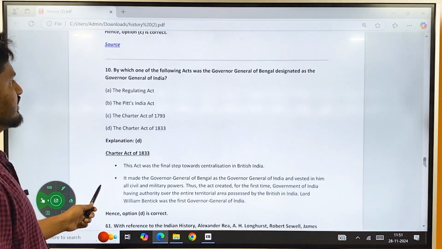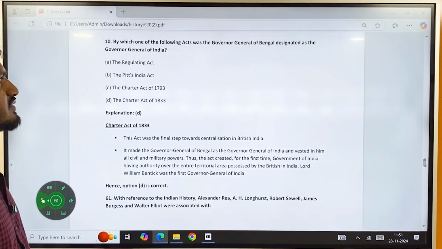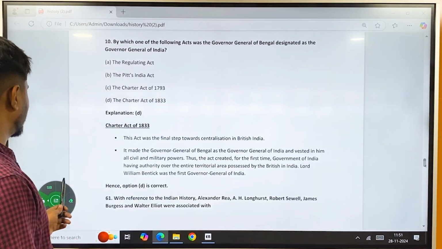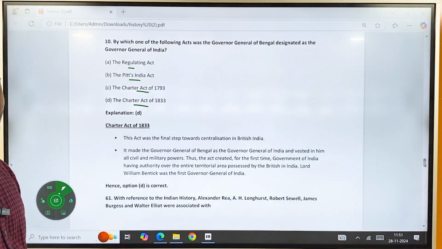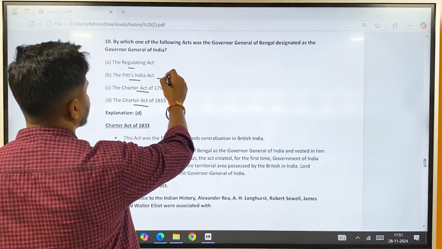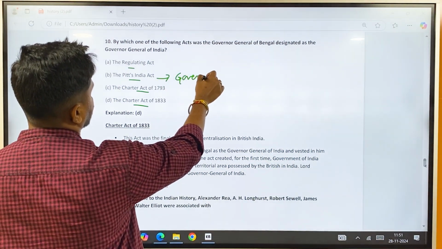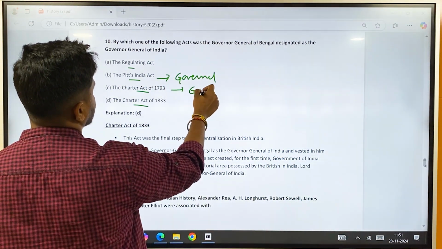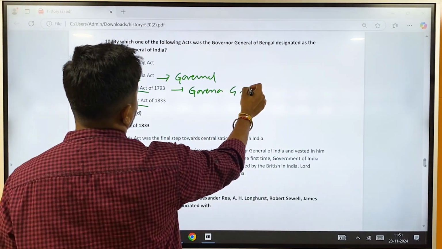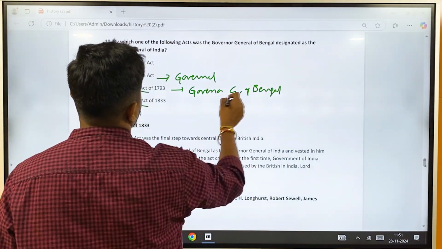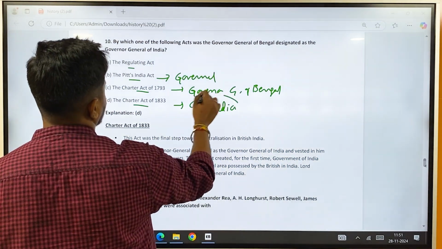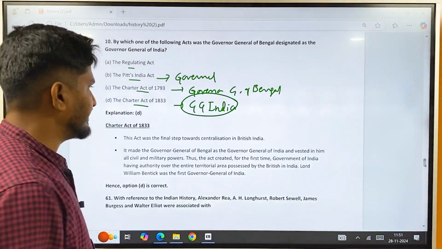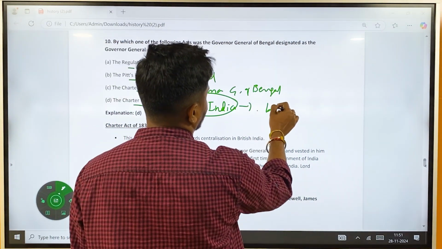And here is the question from modern India: by which one of the following acts was the Governor General of Bengal designated as the Governor General of India? So here the options are Regulating Act, Pitt's India Act, Charter Act of 1813 and Charter Act of 1833. Initially in the Pitt's India Act, Governor General was made, and then he was called Governor General of Bengal. In 1833, he was called Governor General of India, and the first Governor General of India was Sir William Bentinck.